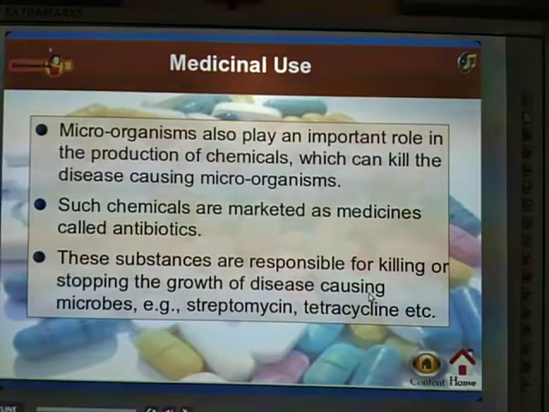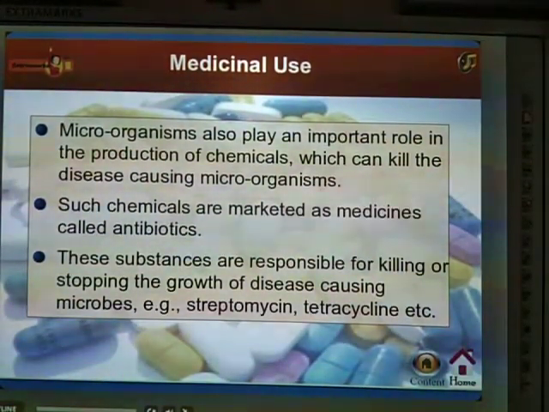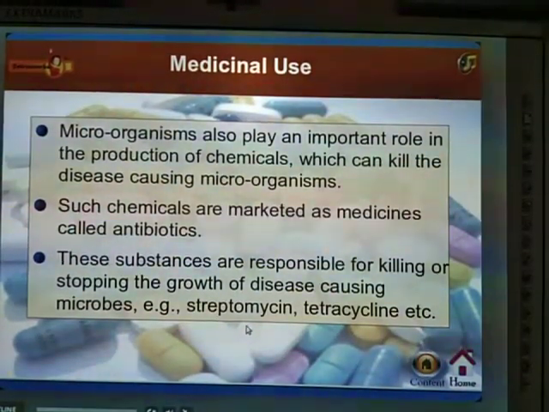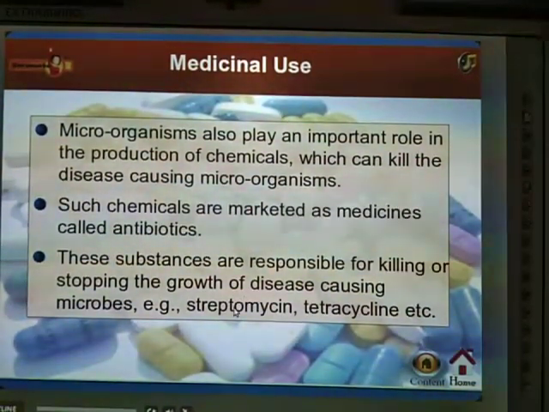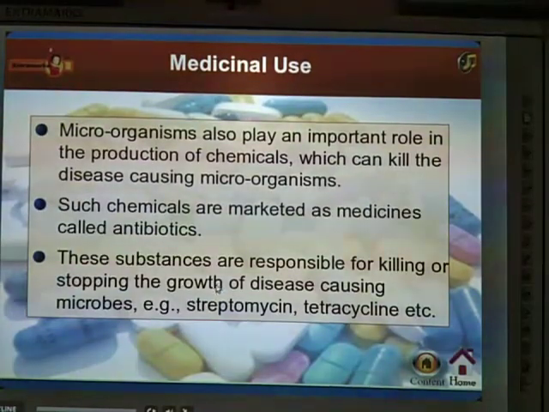On these you might have seen chemicals such as streptomycin and tetracycline. These are microorganism chemicals, used to kill or stop the growth of disease-causing microbes.